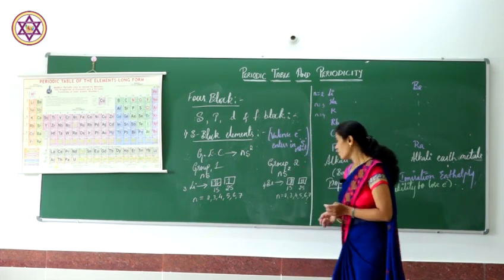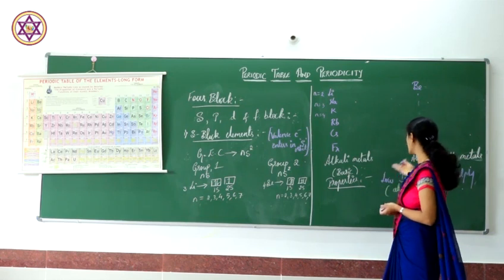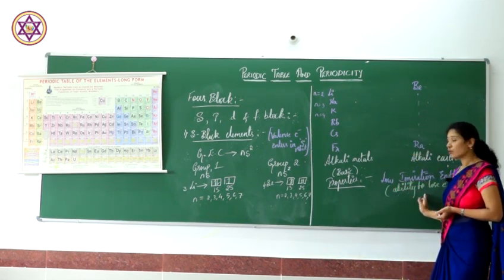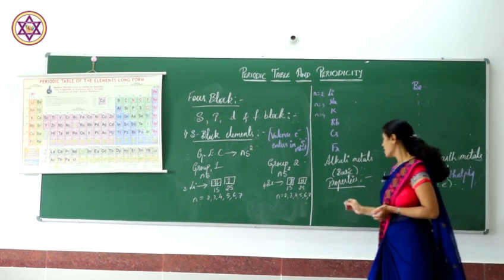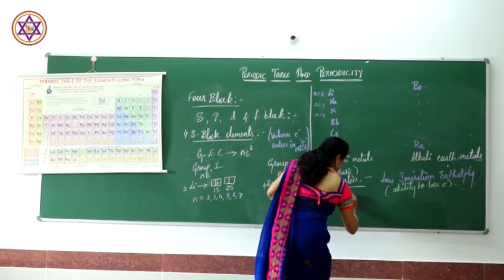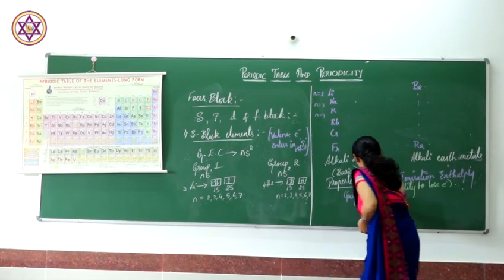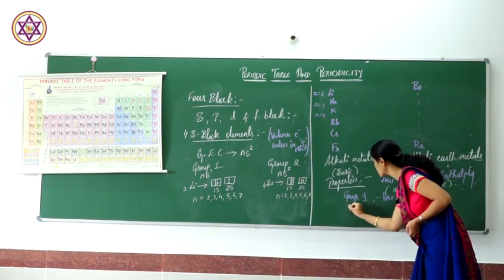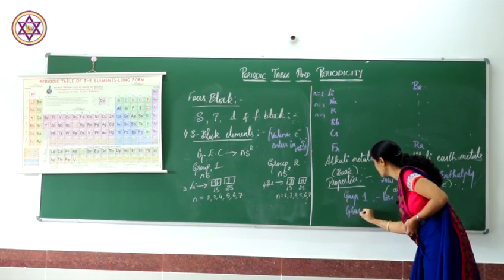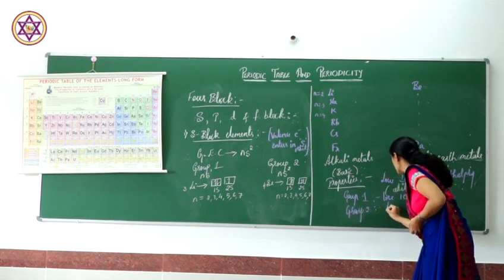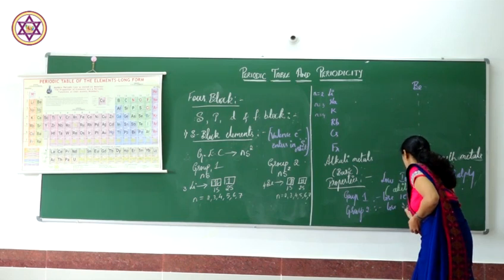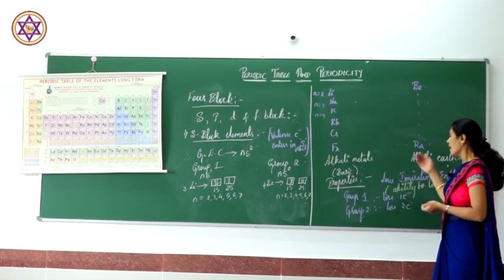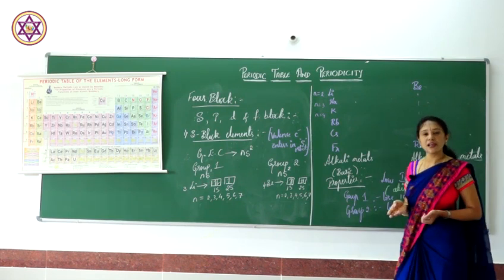Therefore, these alkali and alkaline earth metals have the ability to lose electrons. Group 1 loses 1 electron. Group 2 loses 2 electrons. As they have low ionization enthalpy, they also have the ability to lose electrons.